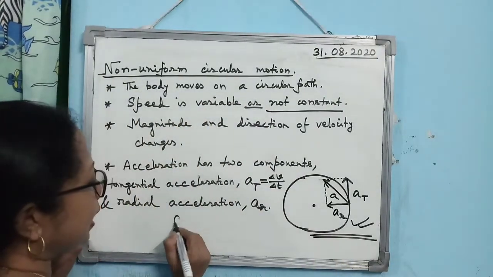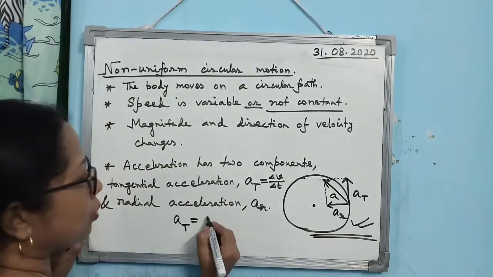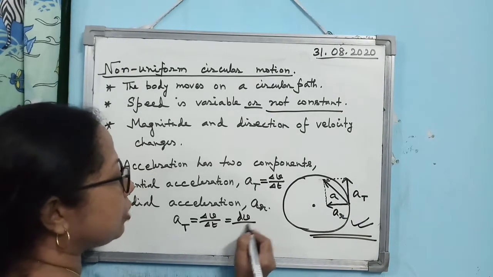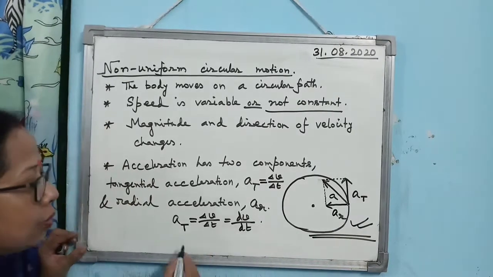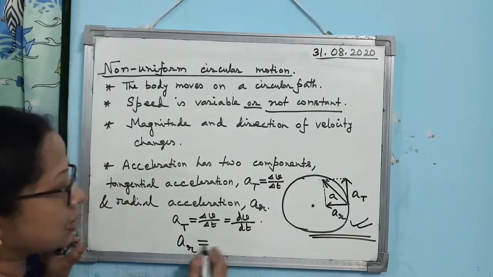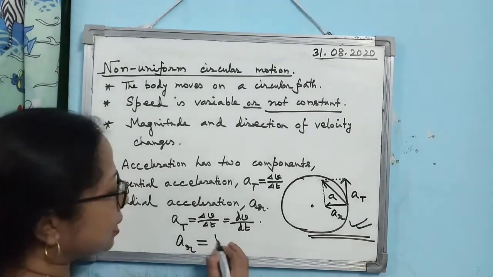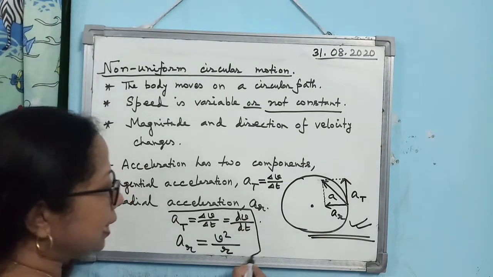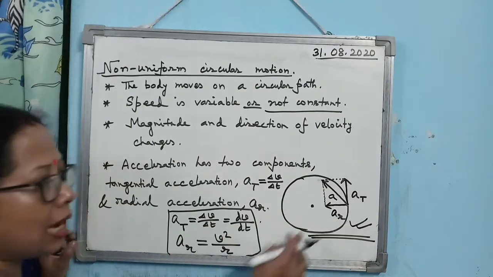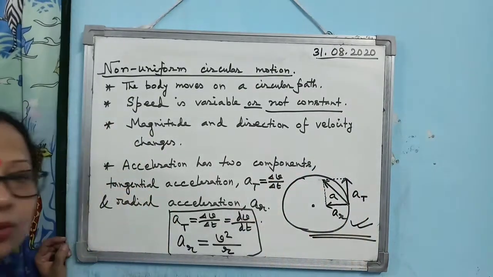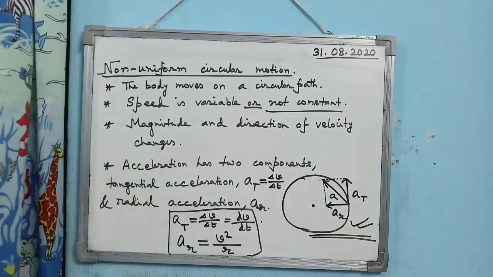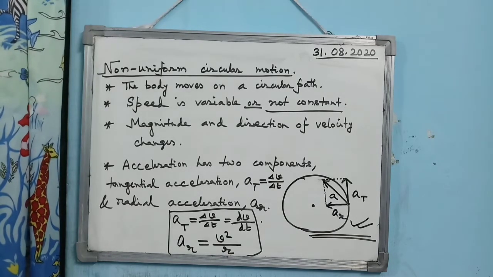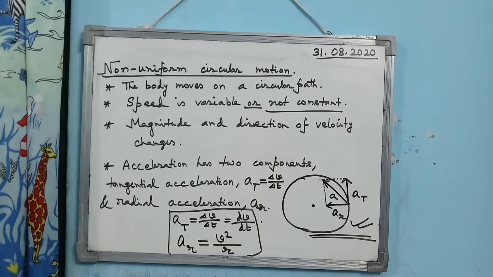That's why one can write a_T is equal to delta V by delta t, or dV/dt in the form of calculus, and the radial acceleration is given by V squared by R. So these are the two relations. Along with this diagram, you must learn the concept, try to remember it, and practice this diagram and the relations also.